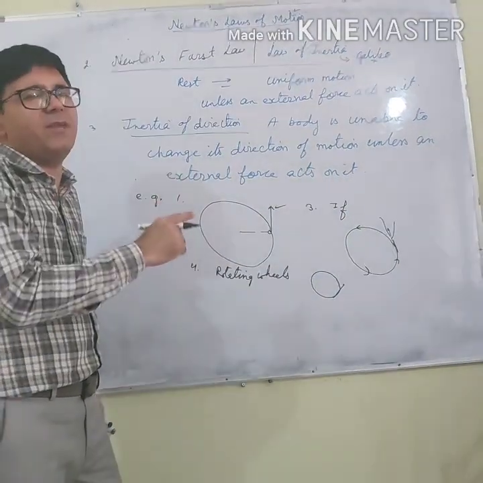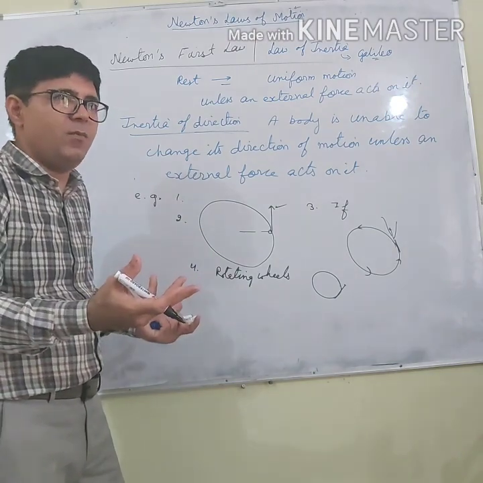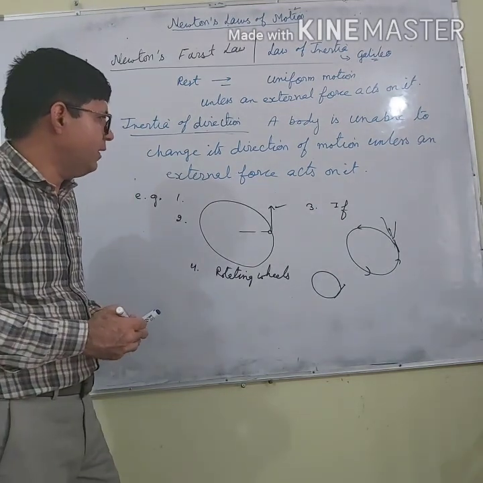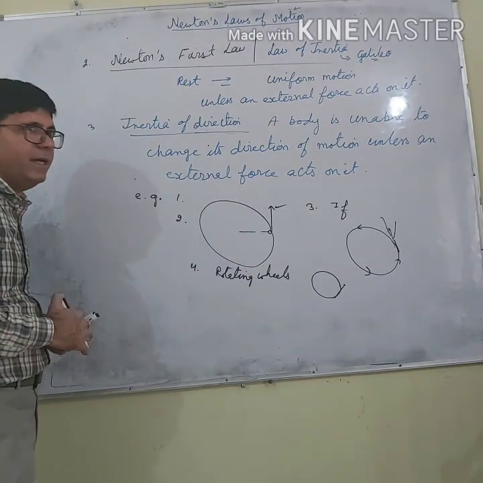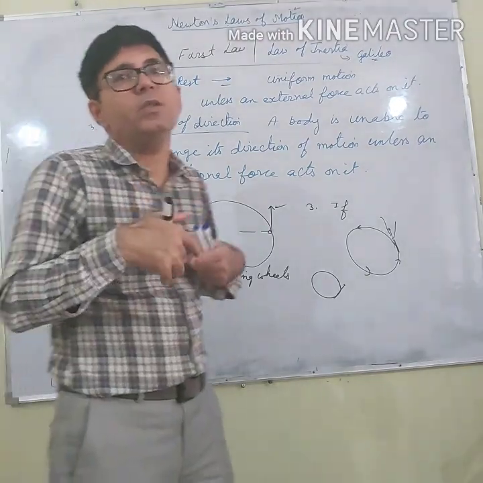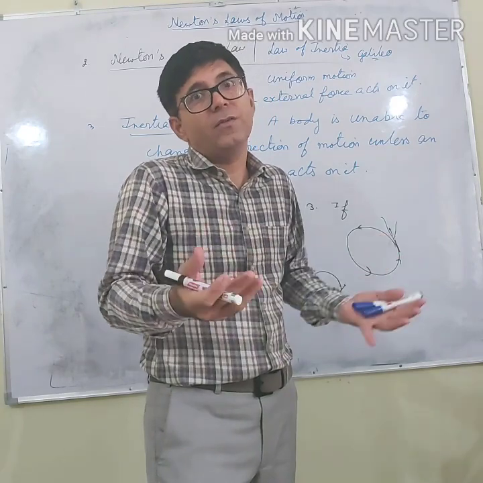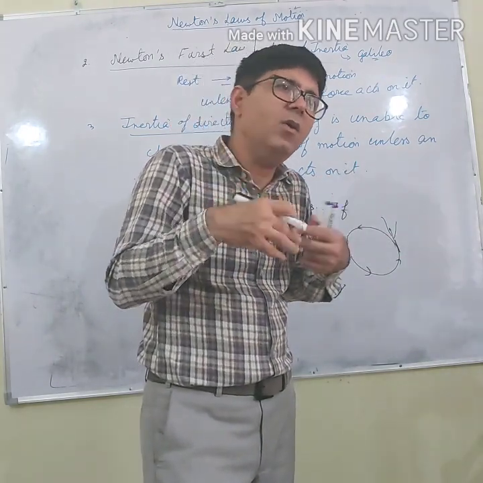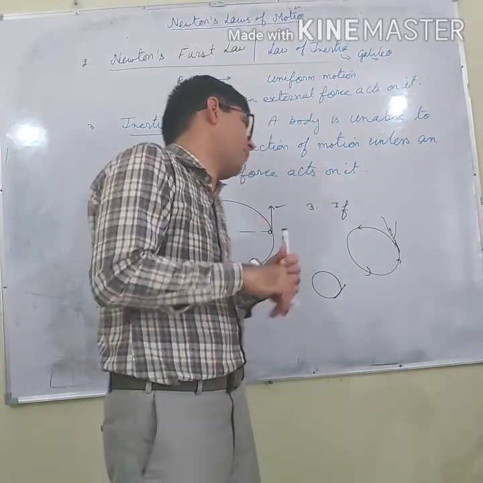Because mud itself cannot change its direction of motion because of the inertia of direction. So what these points indicate is that if we want to change the direction of motion, force is definitely required. Without applying force, we cannot change the direction of motion.